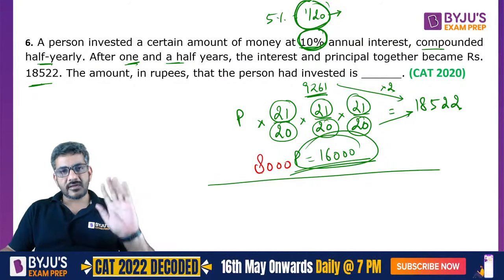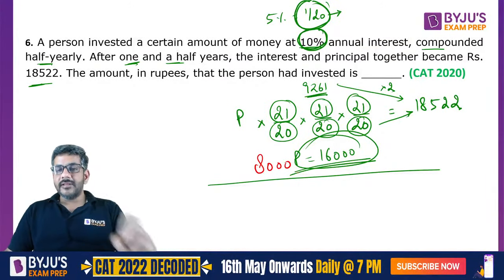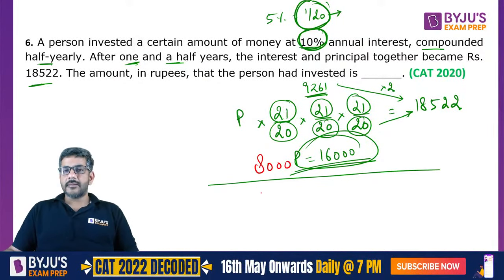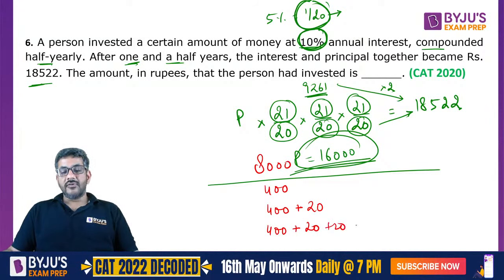Why? Because 20 20 20 divides 8000 three times. So if my principal is 8000, what is the interest I would be getting? First time I would be getting 1 by 20 of it. 1 by 20 of it is 400. Second year I would be getting 1 by 20 of it, that is 400, plus 1 by 20 of 400, which is 20. Third year I would be getting 1 by 20 of it, 400, plus 1 by 20 of 400, 20, plus 1 by 20 of 20, which is equal to 1.